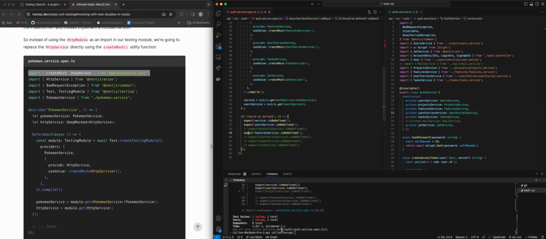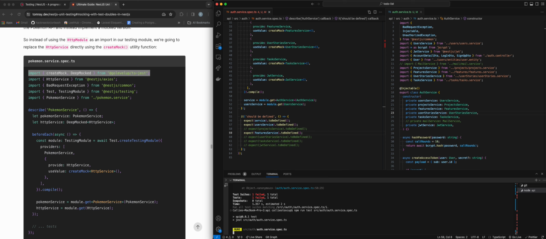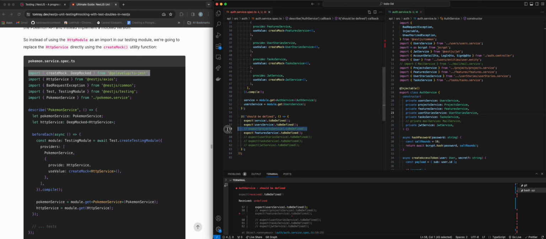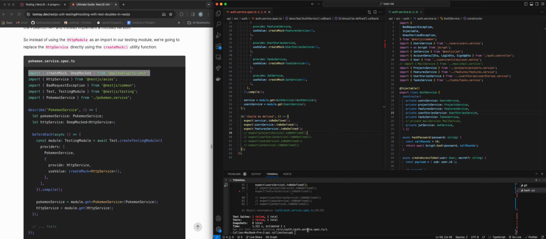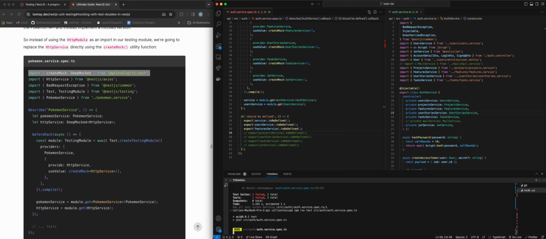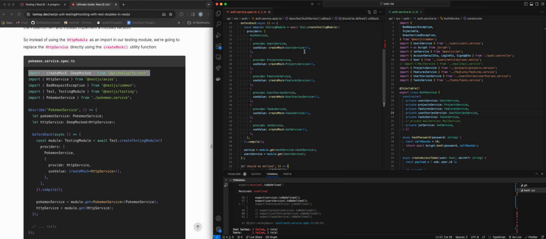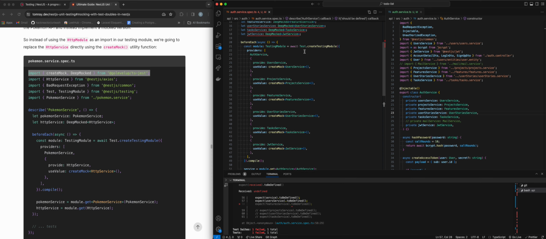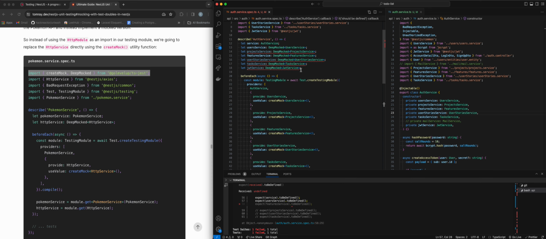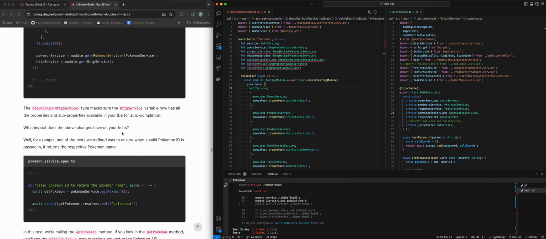I'm gonna try to comment another one in though. I'm gonna move that down. Interesting, so features service. So somehow user service is defined, but the rest of them are not. So I'm trying to first see if we have any issue.